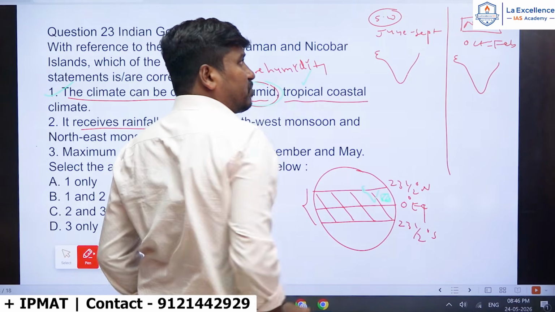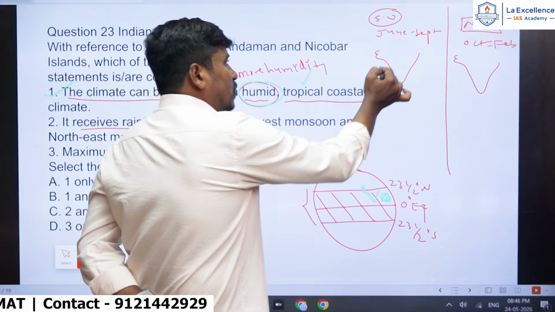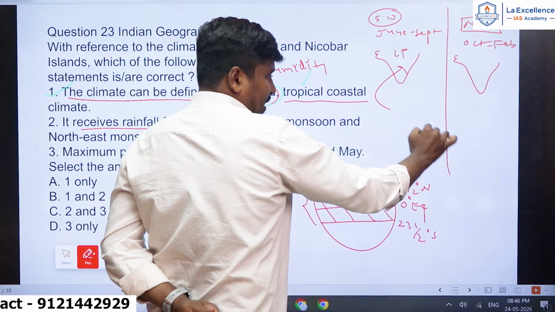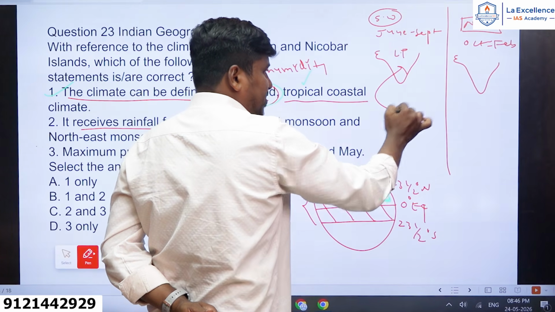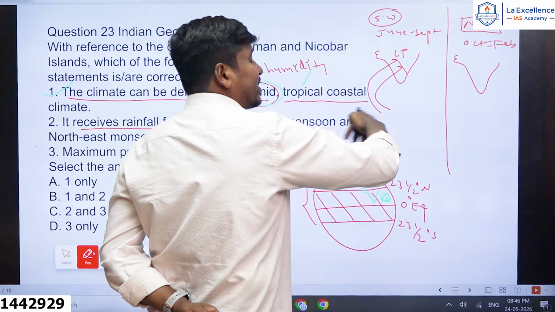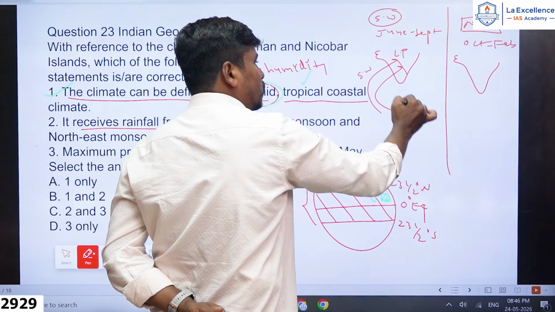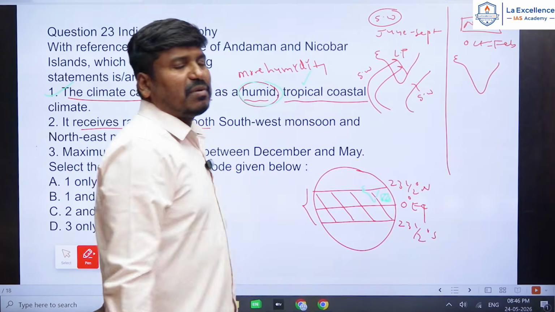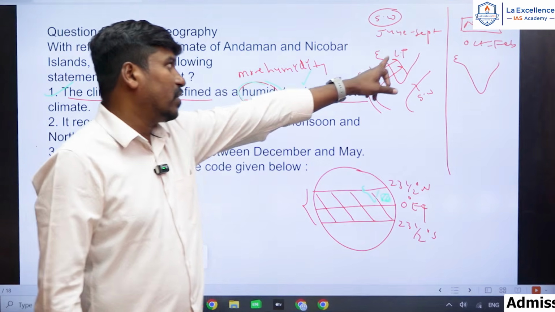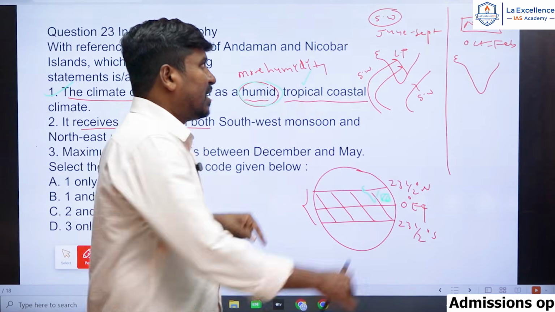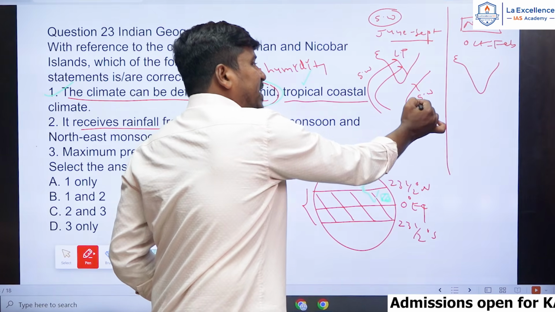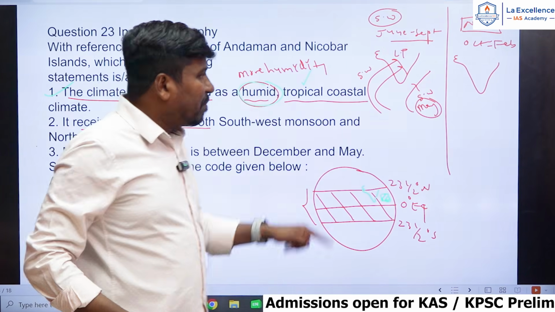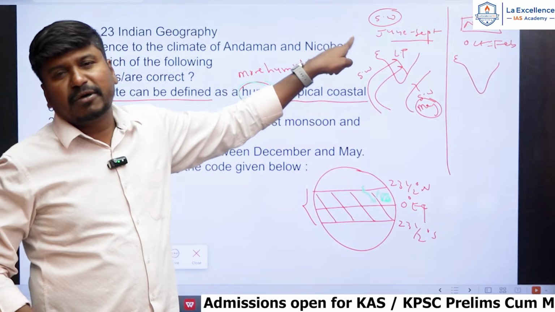During June to September, low pressure exists over the Indian landmass. That's why southeast trade winds come from the southern hemisphere, and they enter India as the southwest monsoon. They enter even the Andaman Nicobar Islands as the southwest monsoon, and the Andaman Nicobar Islands receive heavy rainfall from the southwest monsoon branch between June to September. But actually in Andaman Nicobar the rainfall starts in the month of May itself, while the Indian mainland receives rainfall in the month of June.